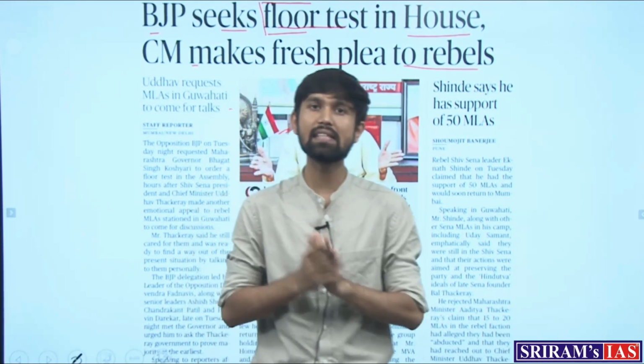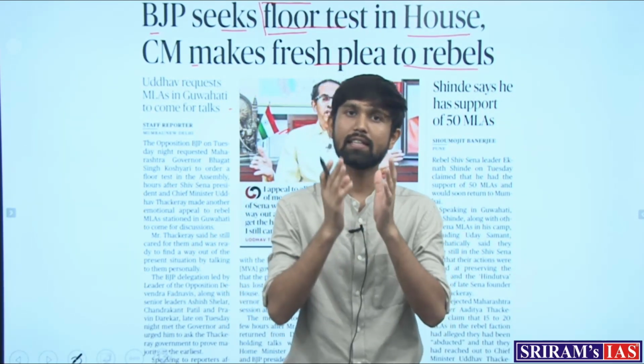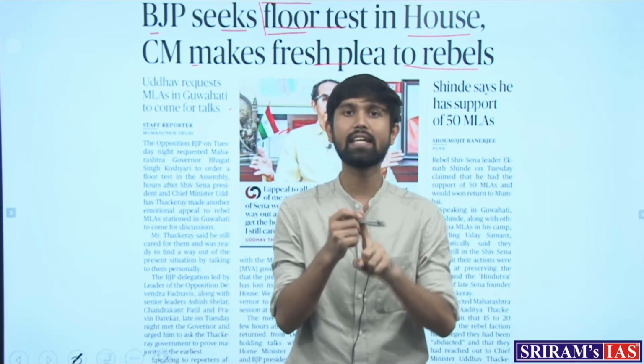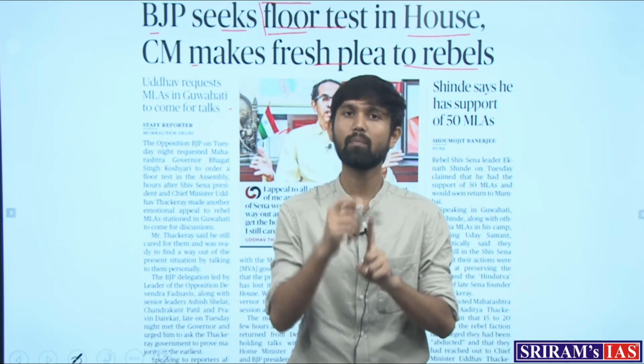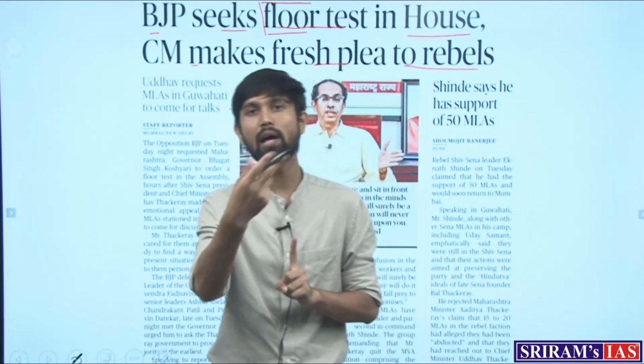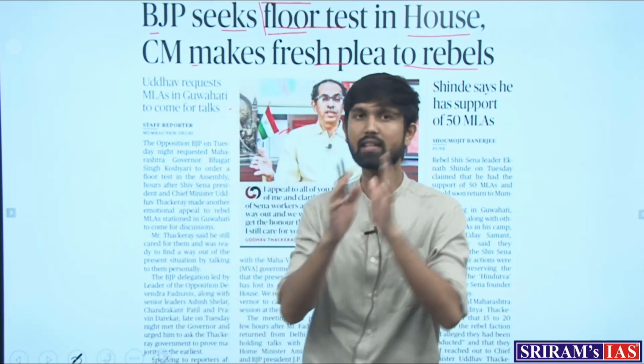So now, as these rebel MLAs stand, if at all they muster the two-thirds majority for splitting, then they clear the first pedestal, and then they would have to merge with another political party. So this is the condition for them.